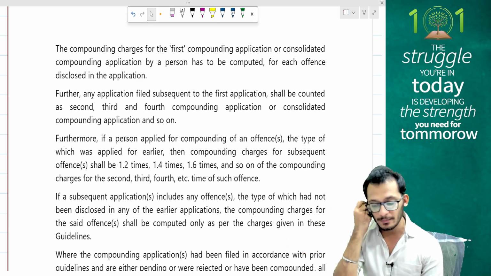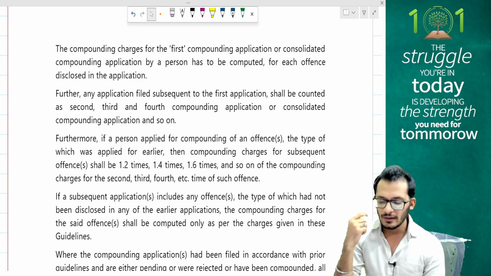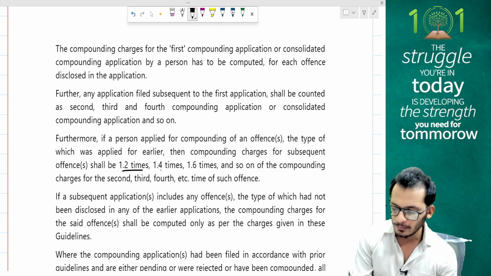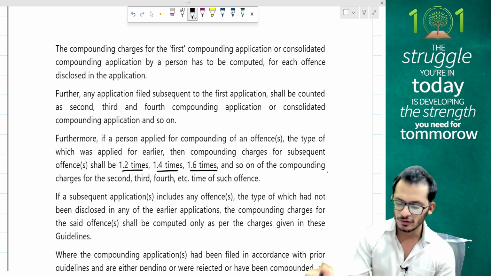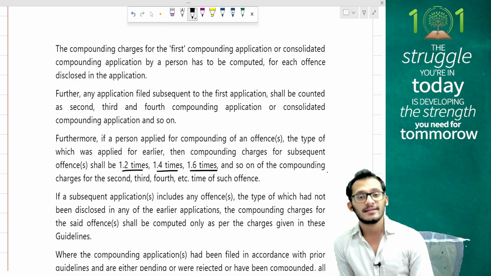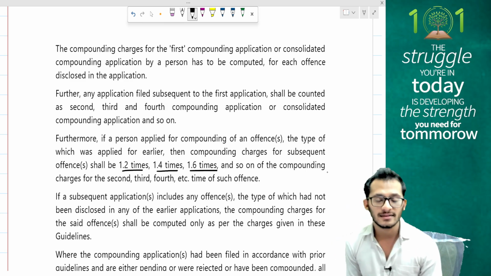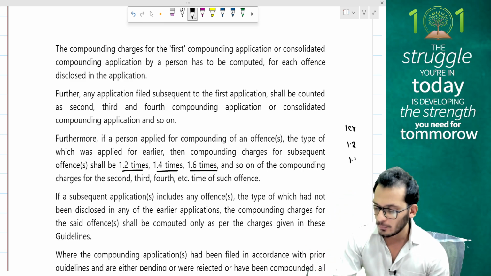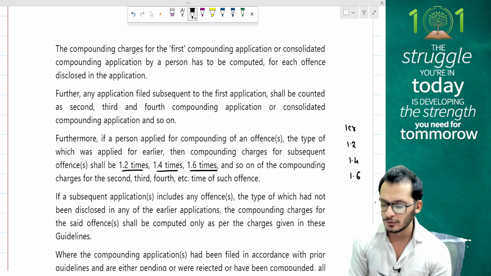Furthermore, if a person applies for compounding for an offence of a type which was applied for earlier, then the compounding charges for the subsequent offence will be 1.2 times, 1.4 times, 1.6 times, and so on, for the second, third, and fourth offence. Yes, this is the next practical question which can be tested in exams. If the first time you have paid 1 crore, the second time you'll have to pay 1.2 times of this, the third time 1.4 times of it, and the fourth time 1.6 times of it.